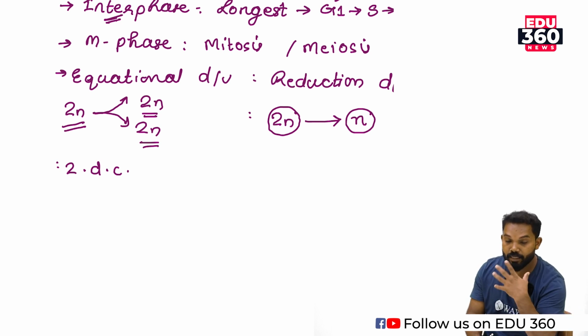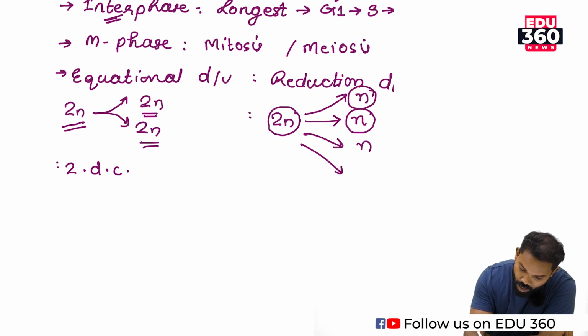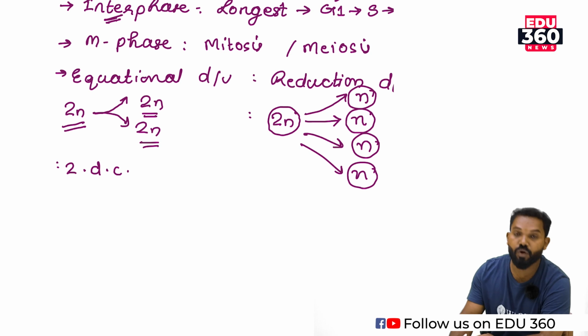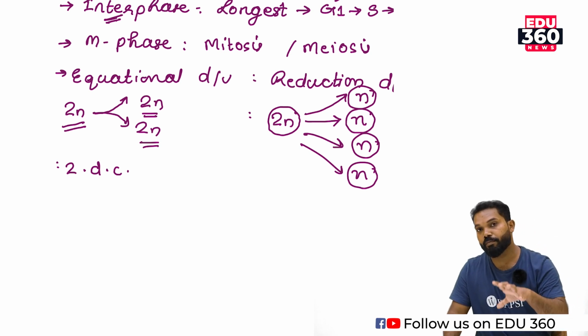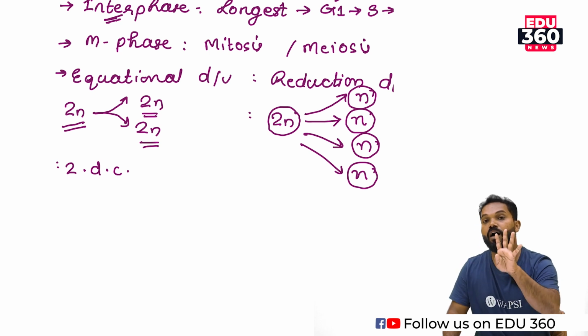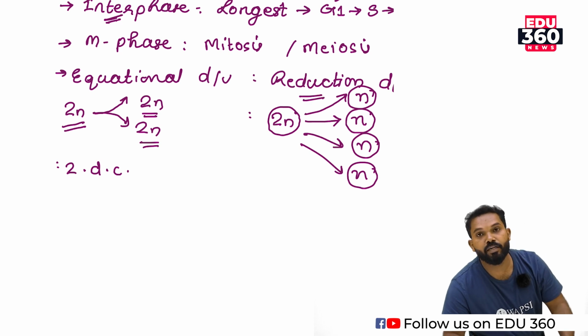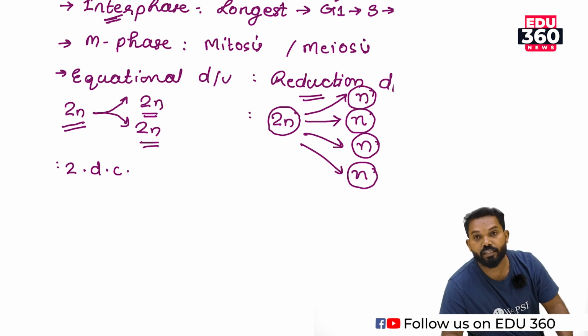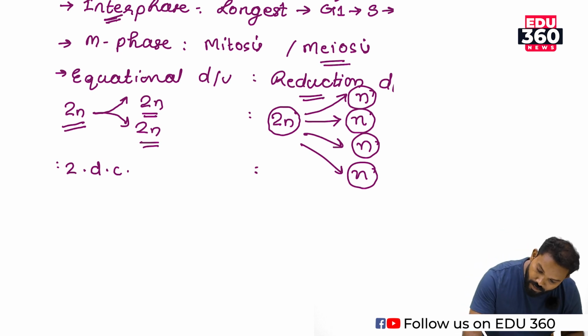Then, how many products are formed after meiotic division? Four daughter cells are formed, and each daughter cell is haploid in nature. So if a parent diploid cell undergoes meiotic division, it produces four haploid daughter cells. So there is a reduction in the chromosome number, and the process is known as reduction division. Hence, meiotic division is a reduction division, and the number of products is four daughter cells.